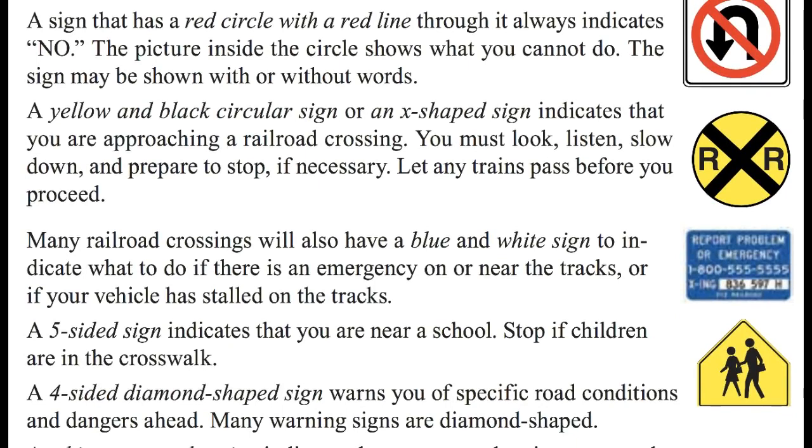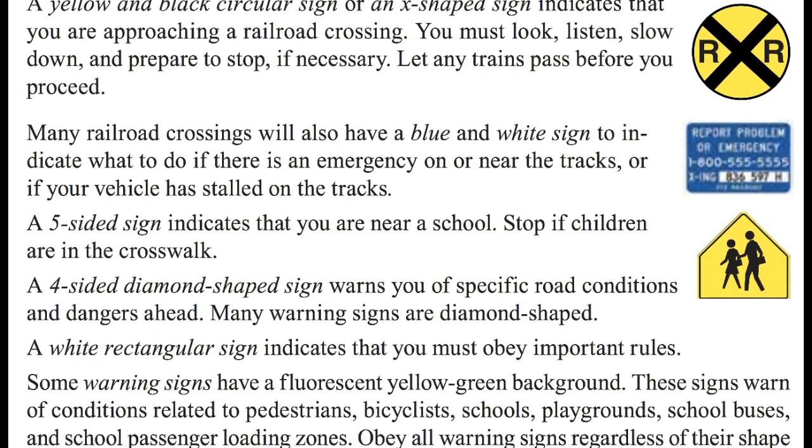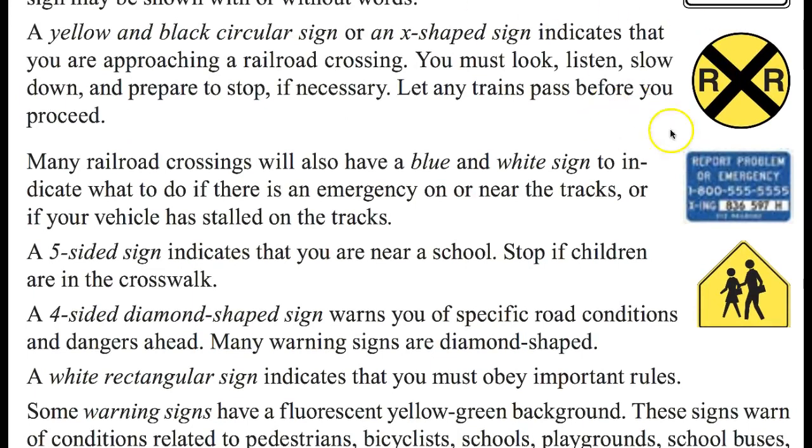A sign that has a red circle with a red line through it indicates no. The picture inside the circle shows what you cannot do. Okay, there's a railroad crossing sign. This indicates that you are approaching a railroad crossing. You must look, listen, slow down, and prepare to stop if necessary. Let any trains pass before you proceed.